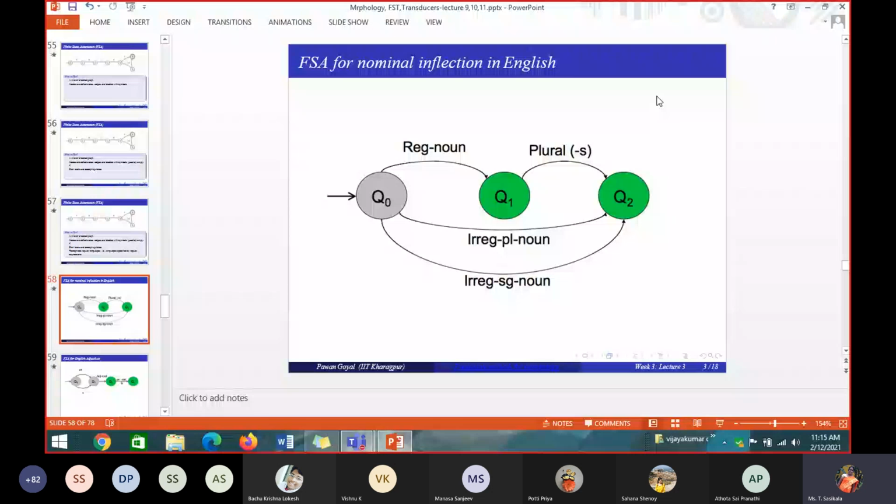If you take a word called boys, what are the morphemes available in the word boys? How many morphemes? Boy and S. Totally 2 morphemes. One is boy, a free morpheme, and S is the bound morpheme, which is added to boy to make it plural, from singular boy to plural boys.